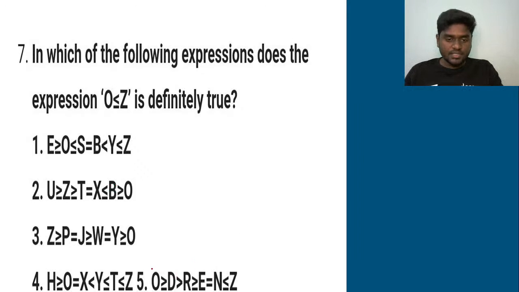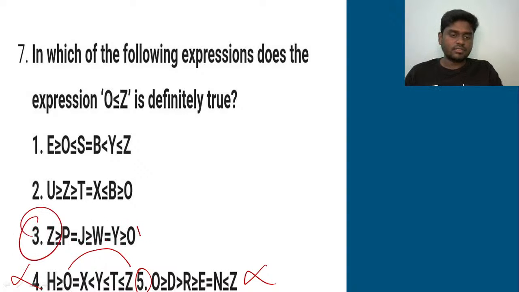Okay, 5th option, here it is. O less than Z. O is here, so you have opposite symbols, ruled out. 4th one, O is here, Z is here. So I can say that O is actually lesser than S, not lesser than or equal to S. Again, this gets ruled out. Third option, you see, O is here, Z is here, and in between you have only these three. So the exact right answer for the seventh question is option D.